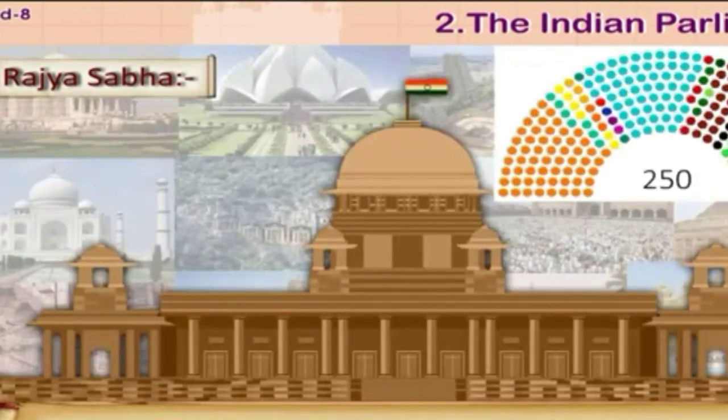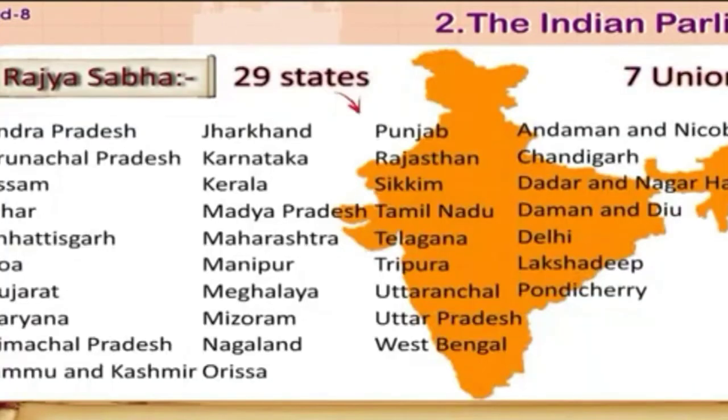The total membership of Rajya Sabha is 250 members. Amongst them, 238 members are elected from the constituent states and union territories.